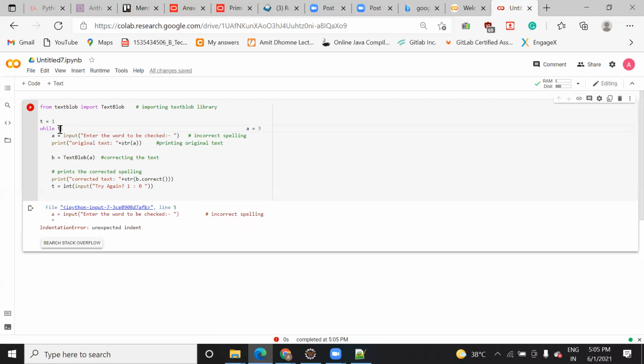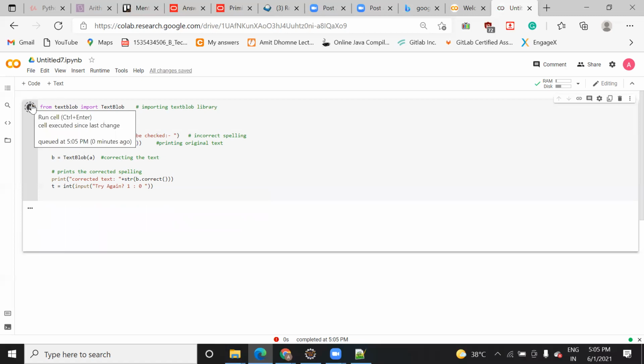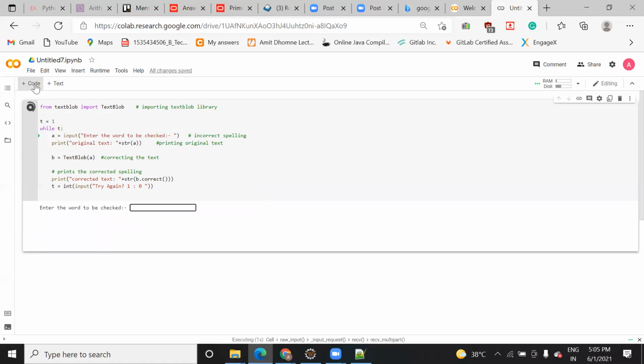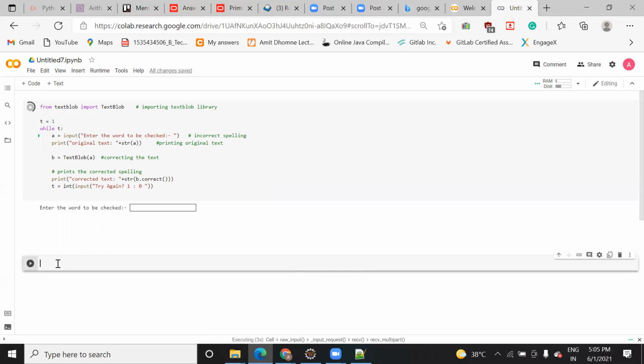Sorry. Here I have to... Suppose you want to use a is equal to 2, and you want to run, it will run. You don't need to write integer before this.